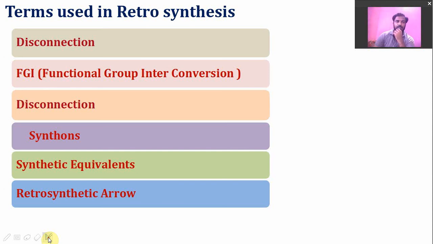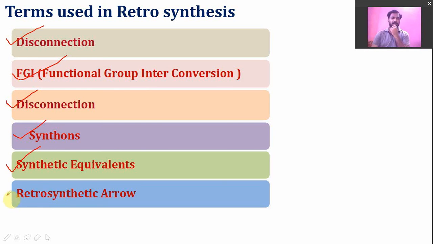Here are some basic terms which are used in retrosynthesis. Disconnection is the breaking of a bond from a suitable position. Next is functional group interchange, which can be carried out during retrosynthesis sometimes. Then synthons are the charged species which are obtained by breaking of a bond. Synthetic equivalents are the most stable form of synthons, which is also called the starting material.